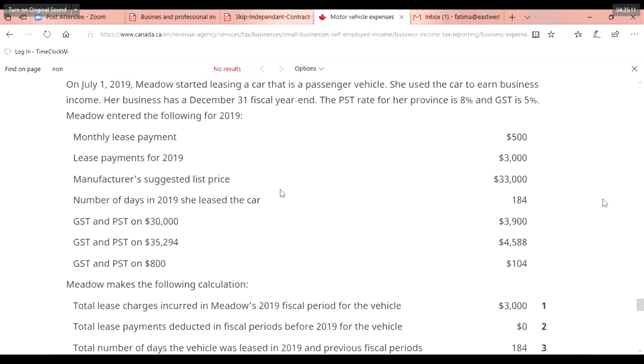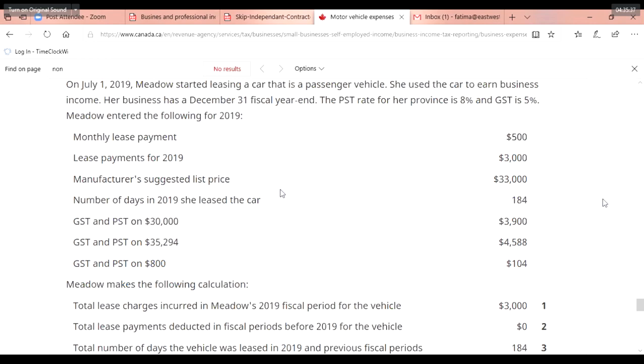On July 1, 2019, Meadow started leasing a car that is a passenger vehicle. She used the car to earn business income. Her business has a December 31st fiscal period. The PST rate for her province is 8% and GST is 5%, so in total 13%. In her province, it's that.